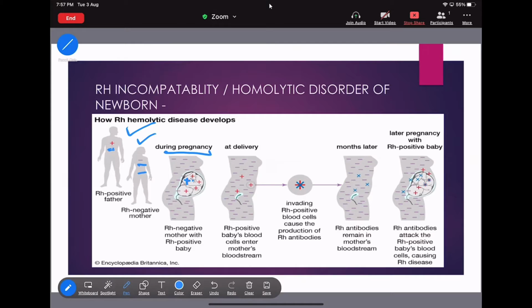But in this situation, the fetus must be Rh positive. Now this is the fetus and this is the mother. The mother is Rh negative and the fetus is Rh positive. Then see, this is the placenta. So what is the meaning of placenta?